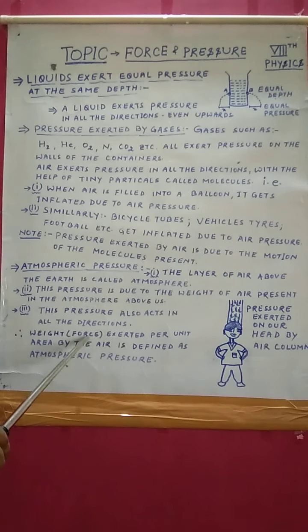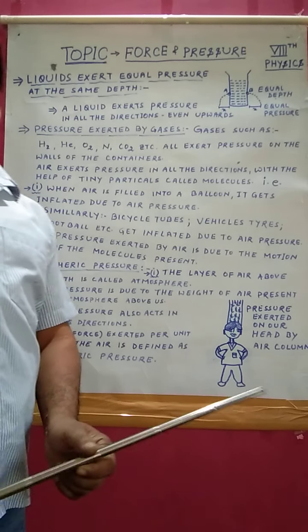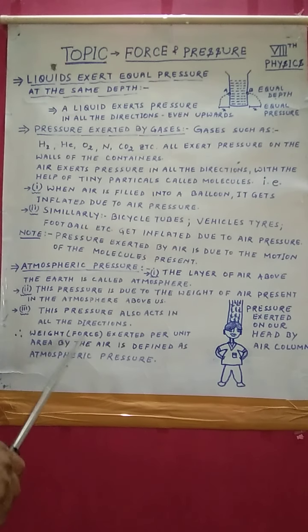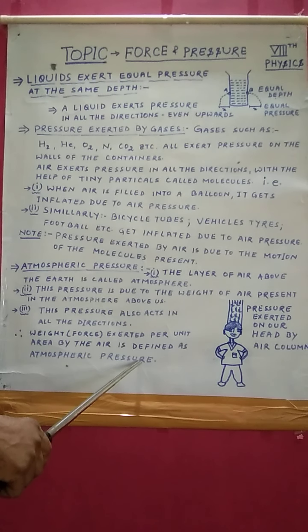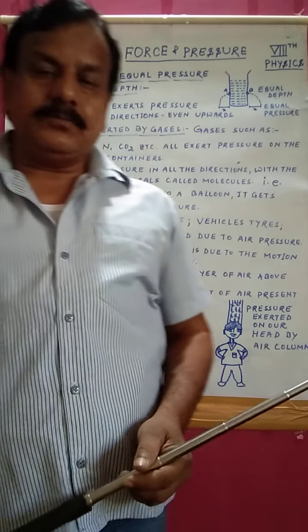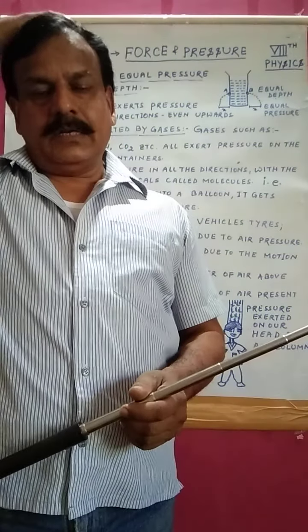The force exerted per unit area by the weight of the air is defined as atmospheric pressure. We also feel atmospheric pressure on our head.